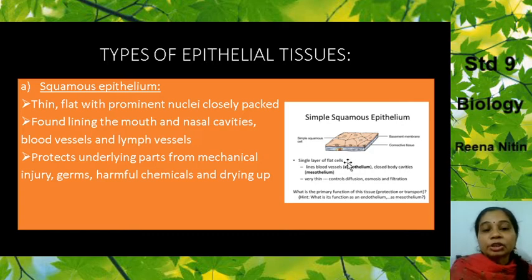What is its function? It protects the underlying parts from mechanical injury. It protects the parts of your body, meaning inside the nostrils it is protecting the inside parts, and on the outer part it is also protecting. It protects the body from injury, from germs, from entering harmful chemicals and from drying up. So mainly the function of squamous epithelium is protection.